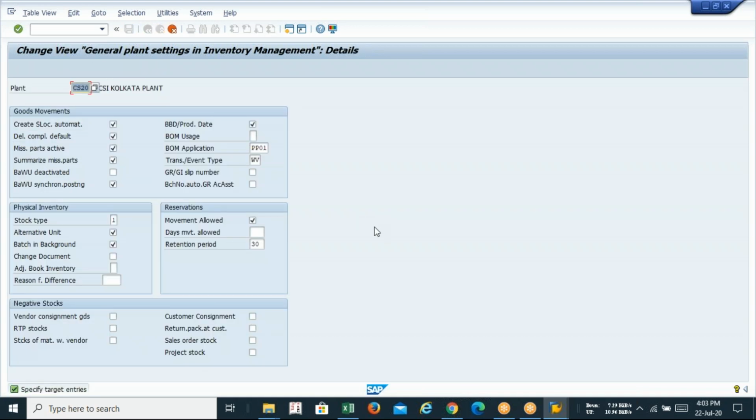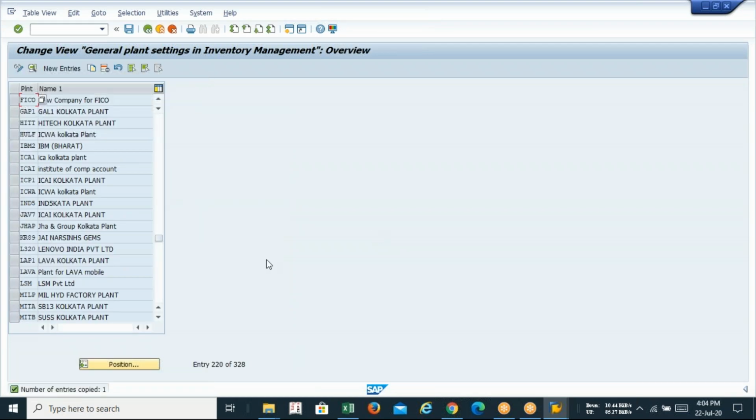So Richard, can you tell me what is your plant? Tell me the name of the plant you have created in your company code. Anyone, please. Niharika ji, anyone? You have created one? Okay, FICO is your plant. Okay, FICO. Enter. You can see it's been copied.